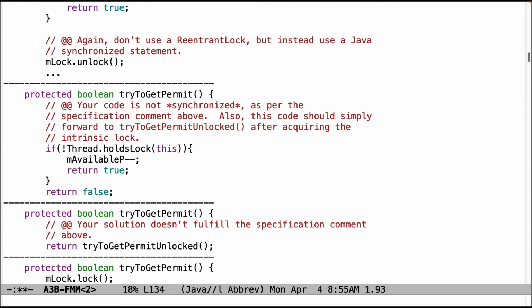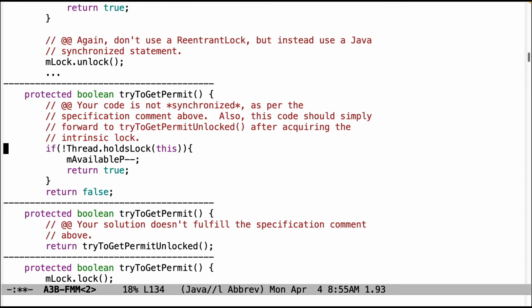Okay, now let's take another look at another problem. I'm not sure what this is trying to do, but it's clearly wrong at many different levels. First of all, it's not synchronized. It's just checking to see if the thread holds a lock, but that's not what you want to do. You want to synchronize it, not check to see if it's holding a lock, because it couldn't possibly be holding a lock because no lock has been held. So that will always be false.